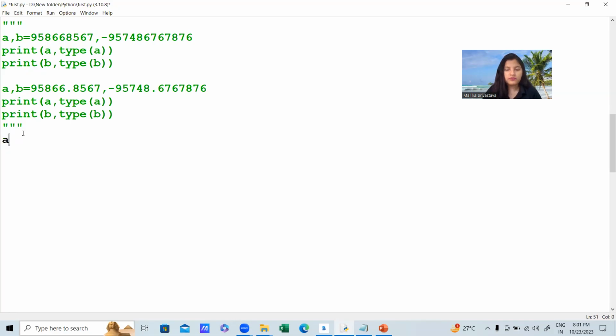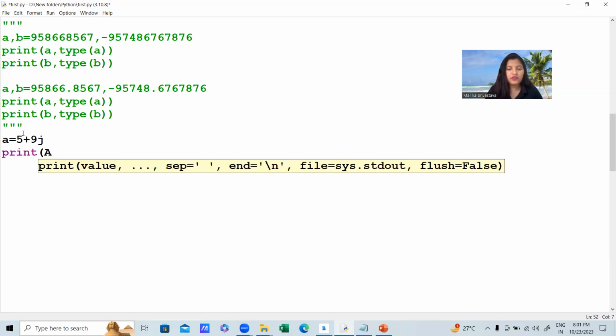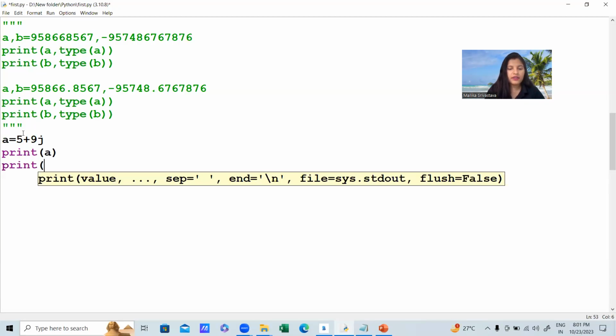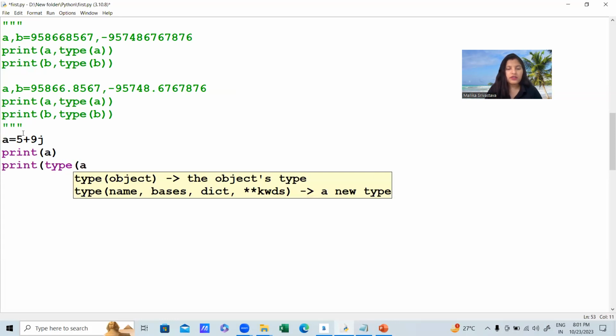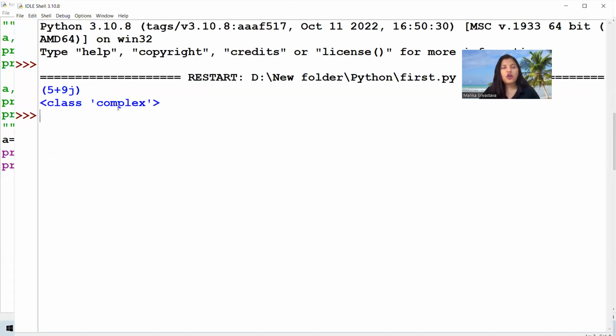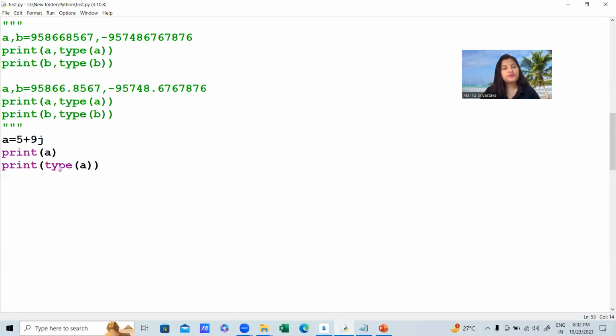Same way, A is equal to 5 plus 9j. Let me print the value of A and print type of A. Run this code and you can see the output here. The output is complex. That means this A belongs to complex type of data.